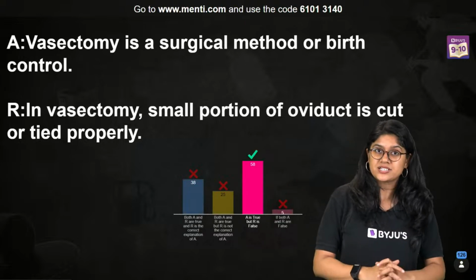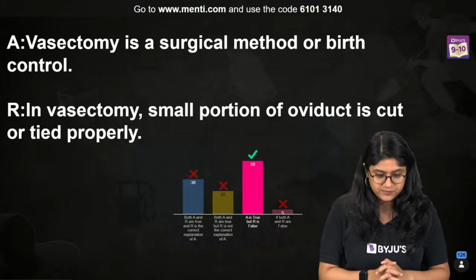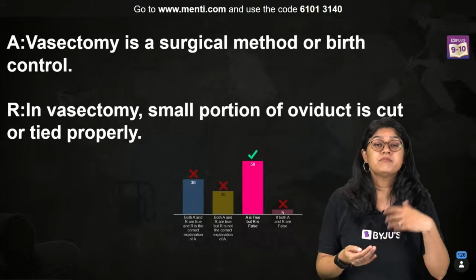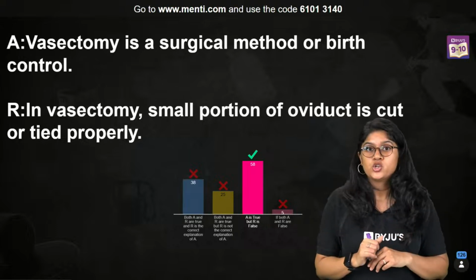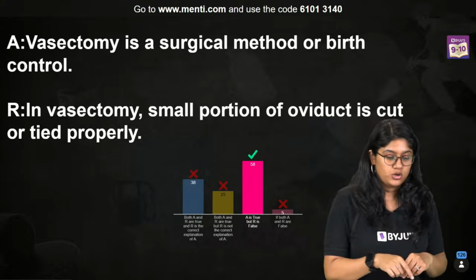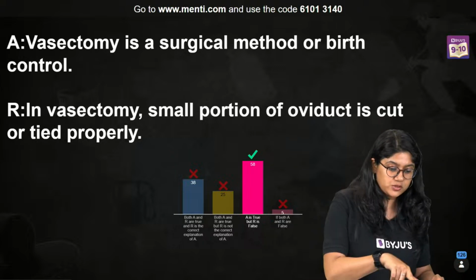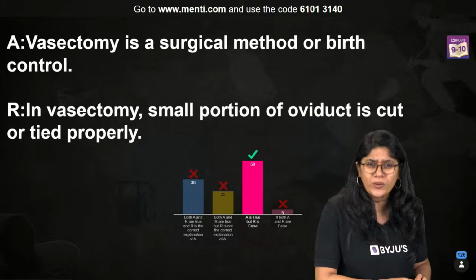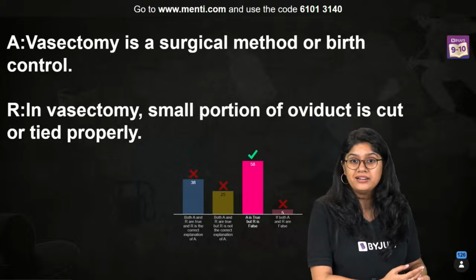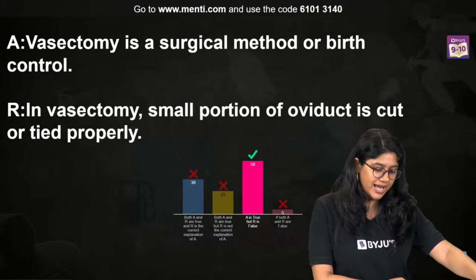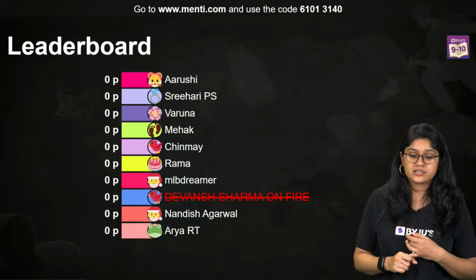Very good. See, vasectomy is a surgical method, right? Or a birth control method? Definitely it is. Vasectomy is done in males. There the vas deferens is either cut or tied, so that the sperms will not be able to move ahead. So statement A is definitely correct. The reason is absolutely incorrect, because in vasectomy, a small portion of oviduct, we know that it occurs in males, and it occurs in the vas deferens. So option number C is correct. A is true and R is incorrect.